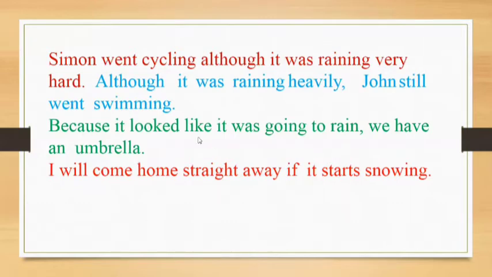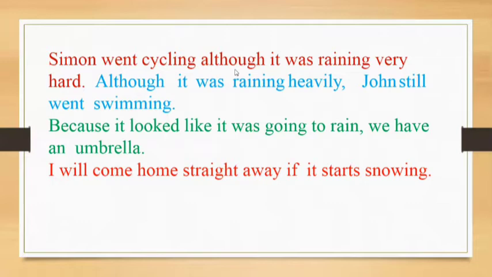So although is the subordinating conjunction. We have an independent clause, we have a dependent clause, and it is preceded by the subordinating conjunction.